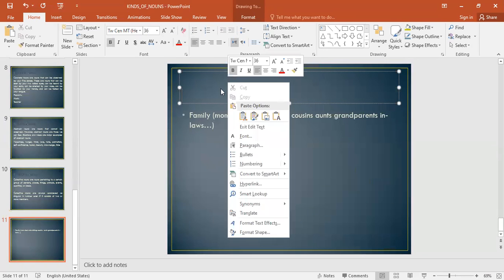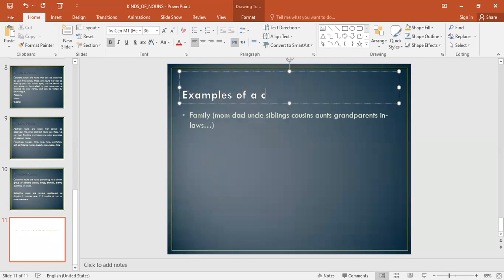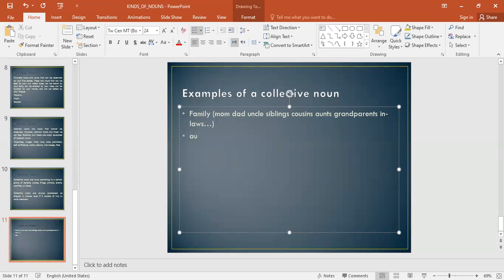So let's talk about examples of a collective noun. When I refer to people that are watching a show, imagine our annual show at PIS, and we have everyone in the theater watching you guys perform on stage. Everyone sitting in that theater is just called an audience. So audience is a collective noun, even though it's a singular word, it's referring to a group of people.